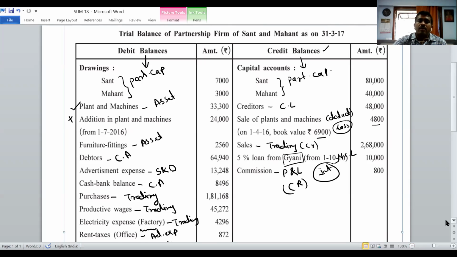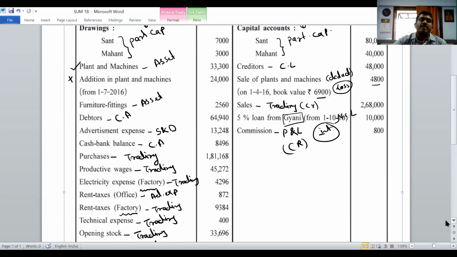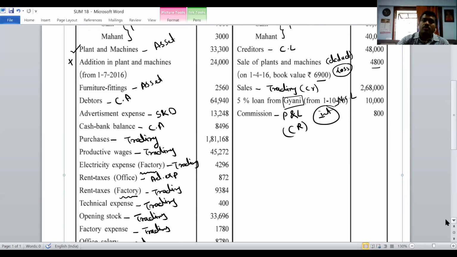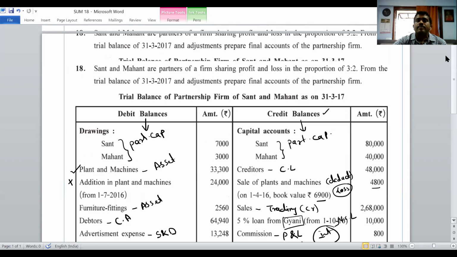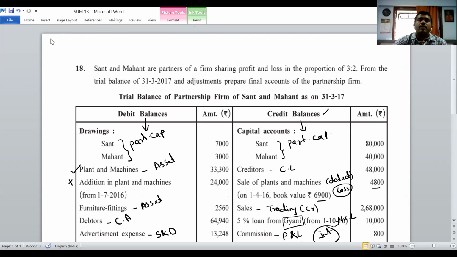And then write down plant and machinery. Go to the asset side, first give the heading non-current asset, and in that, first point, plant and machinery, inner column 33,300.